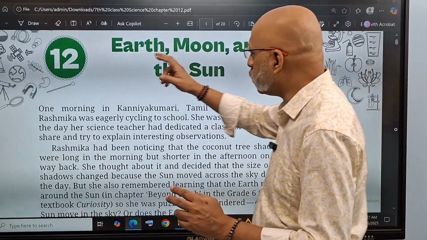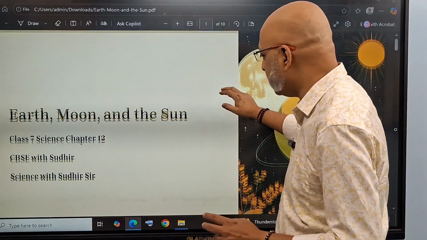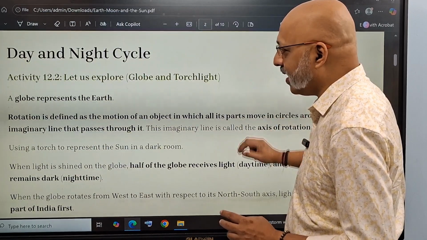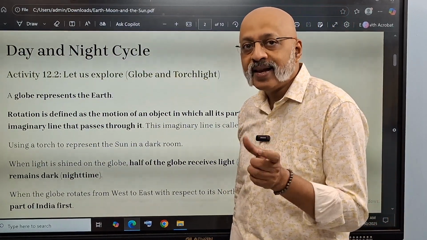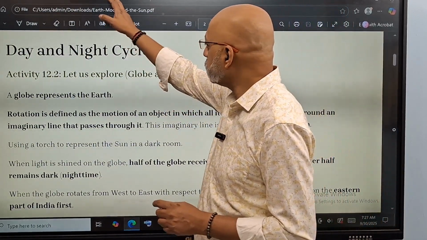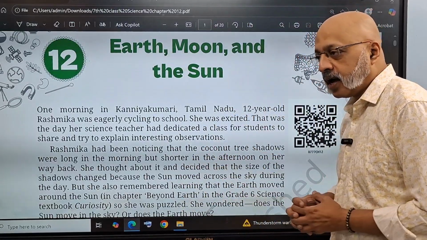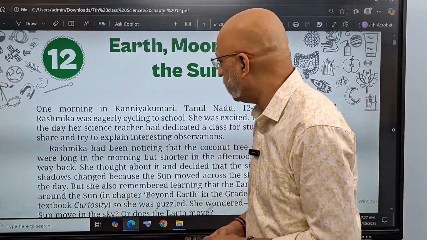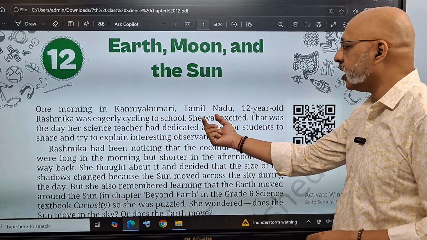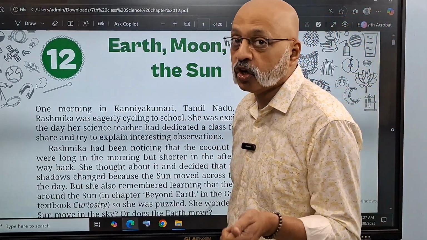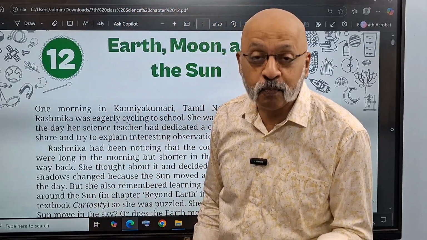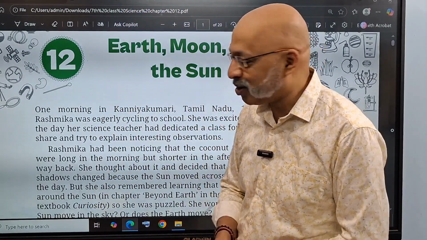So let's look at what exactly this chapter is all about. We are going to talk about the day and night cycle, but before we do that, let's look at a particular story. You have Kanyakumari, which is in Tamil Nadu, the southernmost tip of India. There, 12-year-old Rashmika was cycling to school. Now, what did she observe? And she obviously is a student who observes, which is so important when it comes to matters of science.